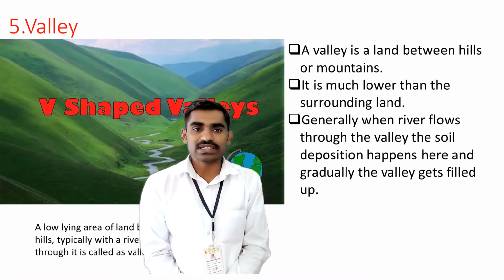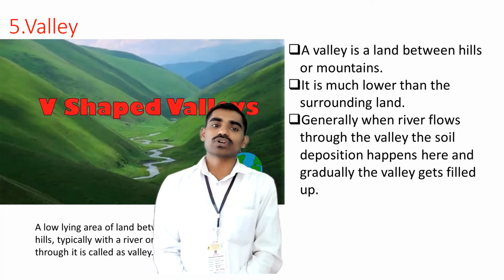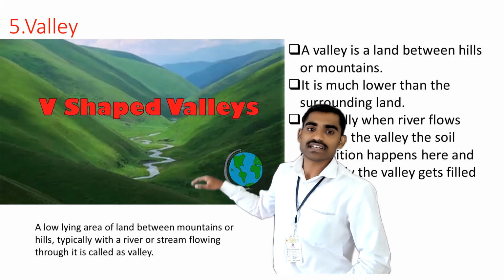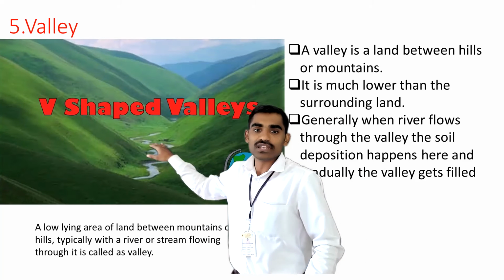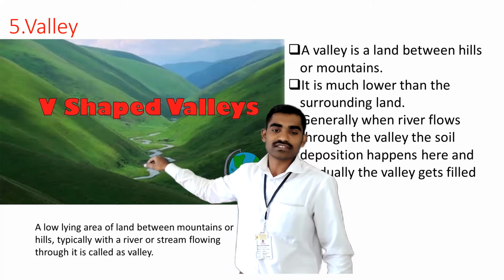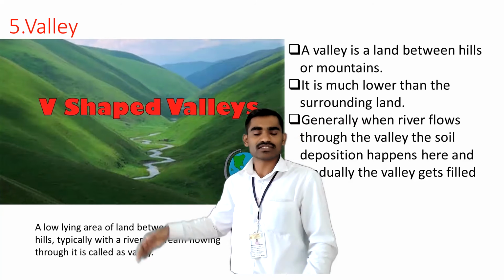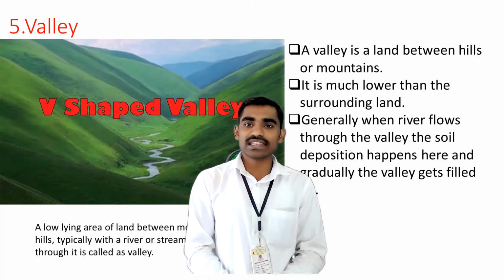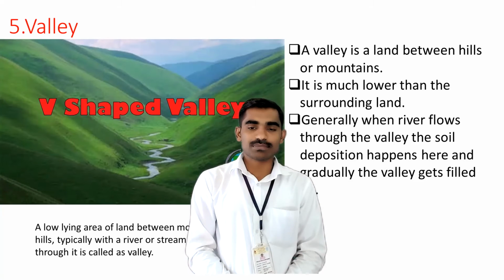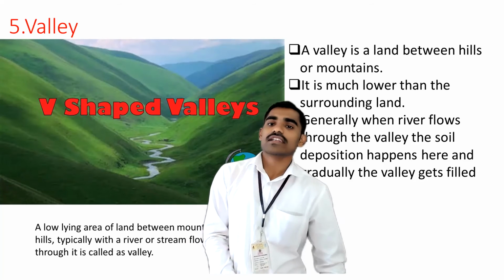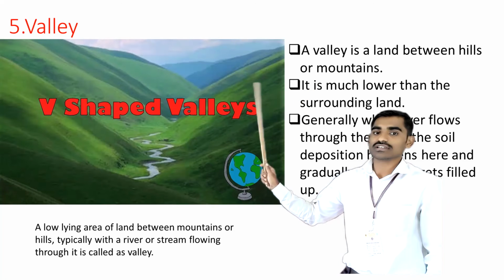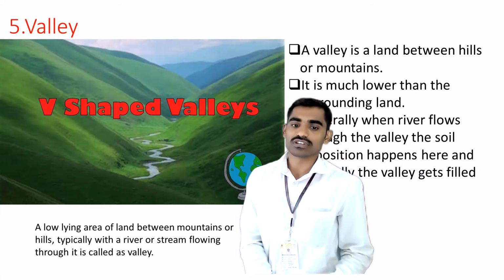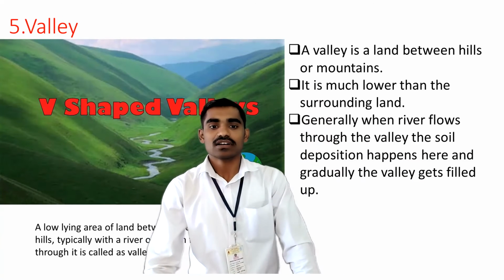The best example is Dehradun. That city is located on a dune, that is, on the space filled up by the soil deposited by the river. There are so many dunes also in our northern India. So what is a valley in general? Simple definition: a valley is a land between hills or the mountains.